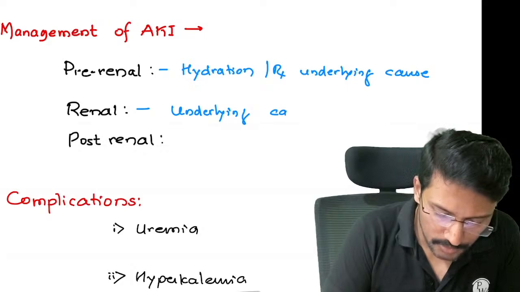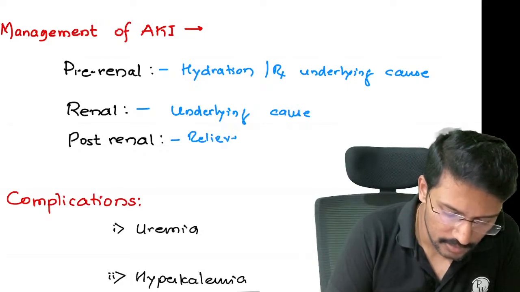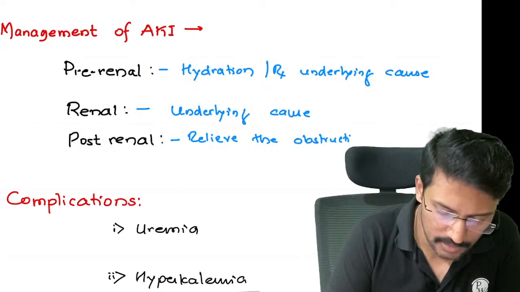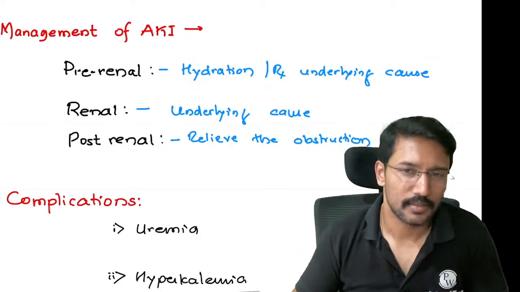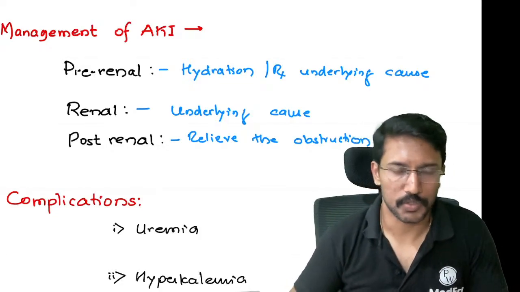And if it is post-renal, it is generally because of an obstruction, and the only way we can treat it is relieve the obstruction. How to relieve? If there is a stone, we can basket it and remove it. If there is a bladder cancer, we have to consider surgery. If not possible, then alternate ways to relieve the obstruction.